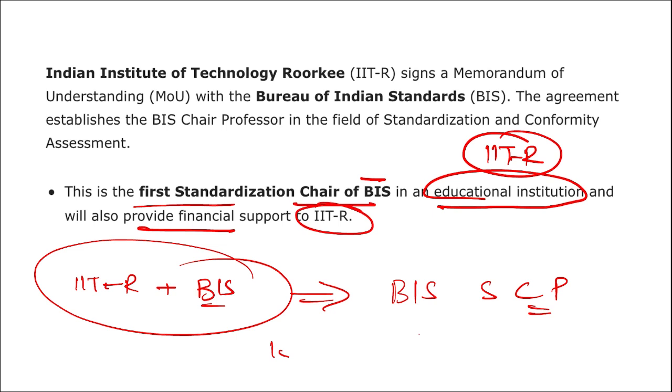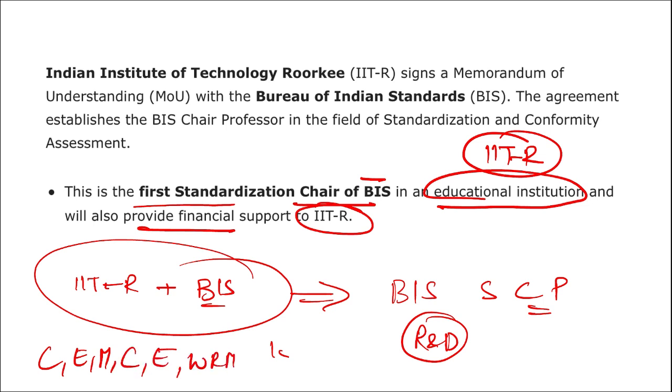The BIS standardization chair will work in research and development, that is R&D, teaching and training with regard to standardization and conformity assessment. This will also provide leadership in the areas of civil, electrical, mechanical, chemical, earthquake engineering, water resource management, sustainable energy projects, biotechnology in medical research science, and many more. It will also promote development and innovation in Indian standards in the course of IIT Roorkee, and also facilitate short-term courses on standardization in IIT Roorkee.